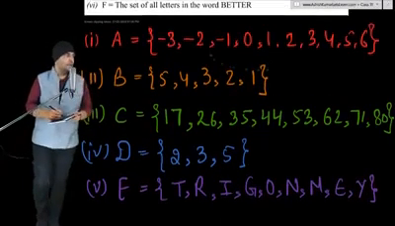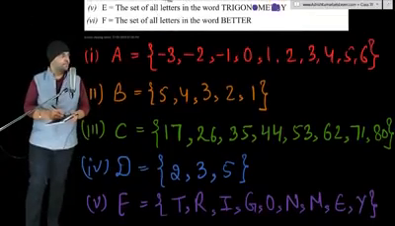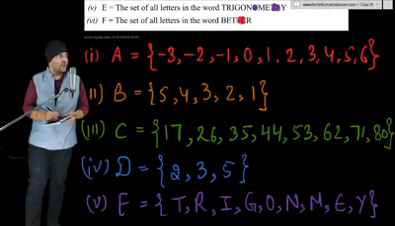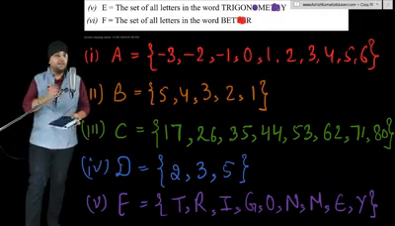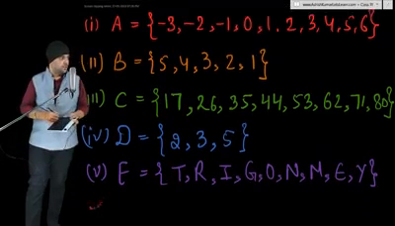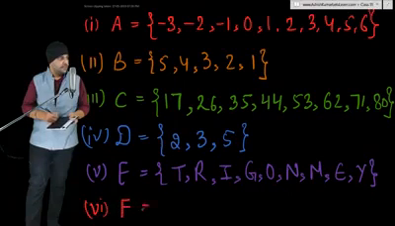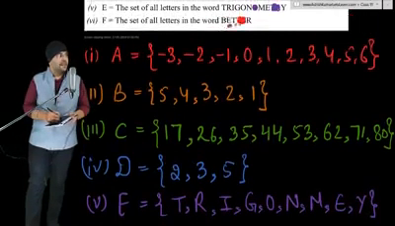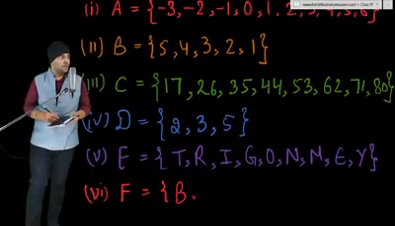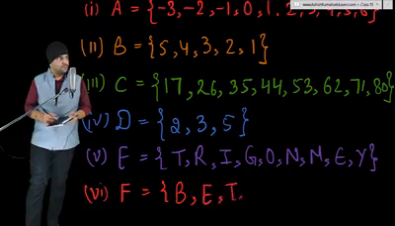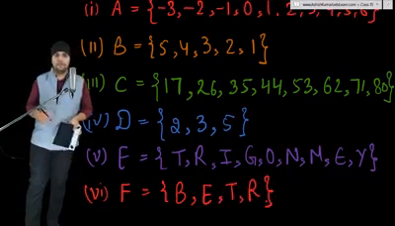Last part, set F: the set of all letters in the word better. Again, we eliminate similar letters. The repeated letters are T and E. We eliminate the repeated letters. So the roster form is set F equals B, E, T and R. So this is the roster form of our set F. Now let's go to our next question.